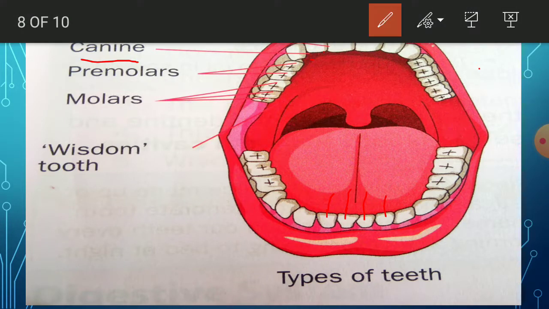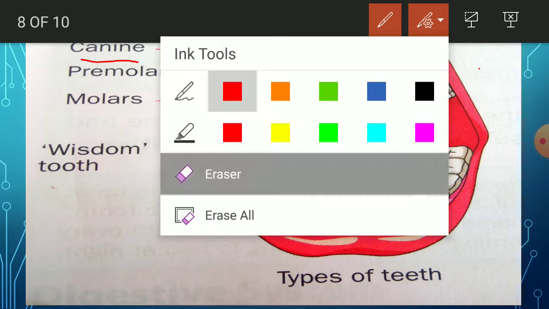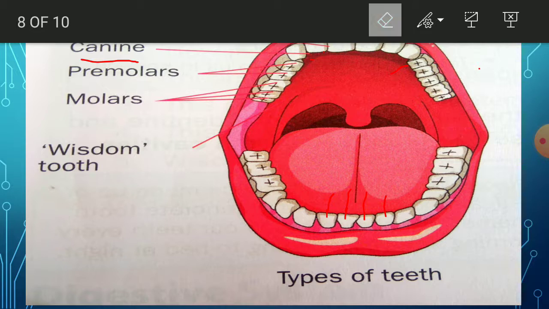See here. These two, sorry. This one, and here this one and this one. So these are called the canine teeth. Understood?